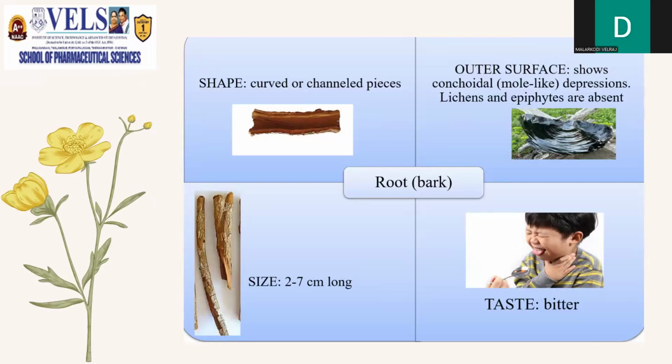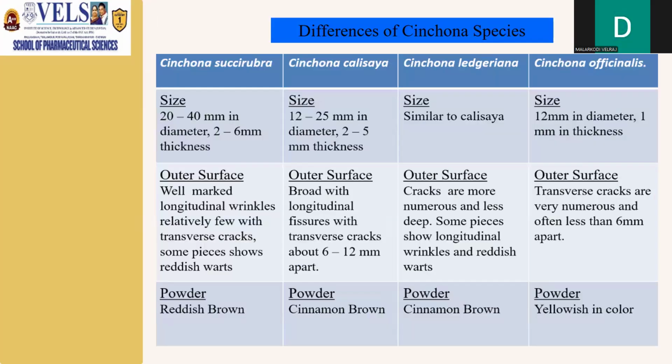Coming to the root characters of the bark, the shape will be curved or channeled pieces like that of a gutter, and the outer surface consists of conchoidal or mole-like appearances. Lichens and epiphytes will be present on the outer surface. The root bark ranges from a size of about 2 to 7 centimeters long, and the taste will be highly bitter due to the presence of alkaloids.